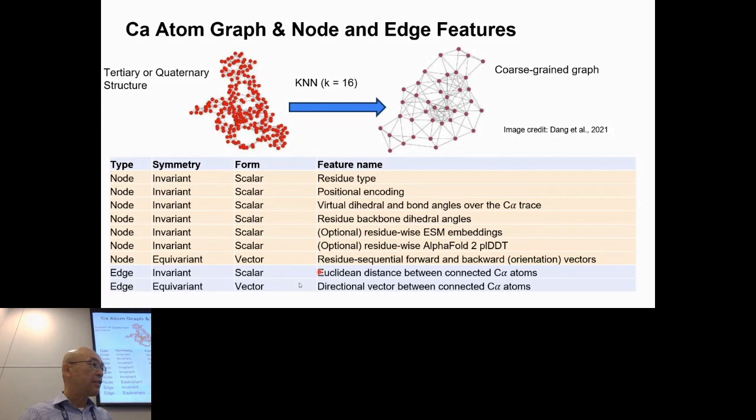We also have some edge features. One obvious edge feature is the distance between the residues, right? How close they are. And we also have the direction vector describing the connection between the two carbon alpha atoms in the protein structure. So those are the features we are using for each residue.